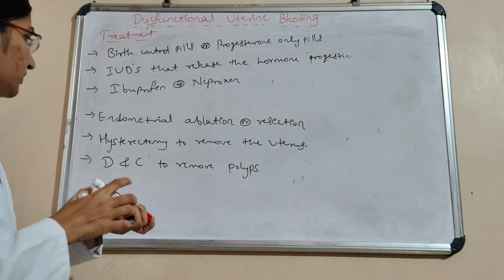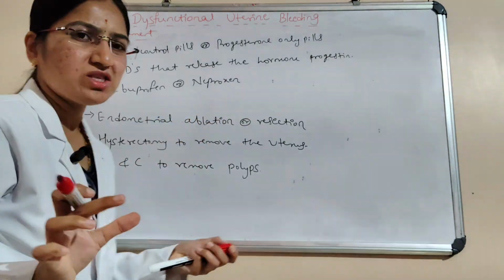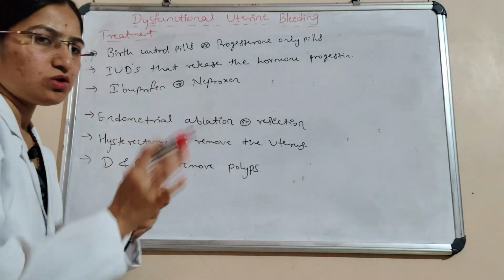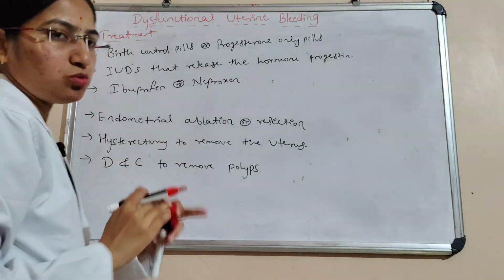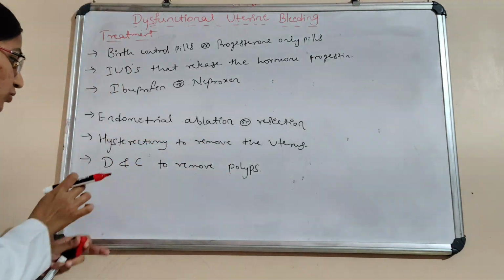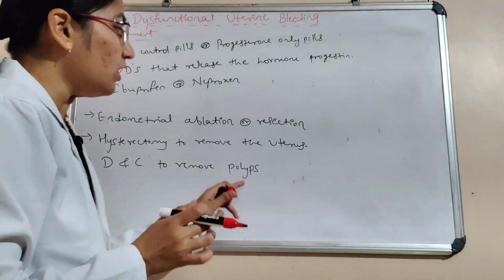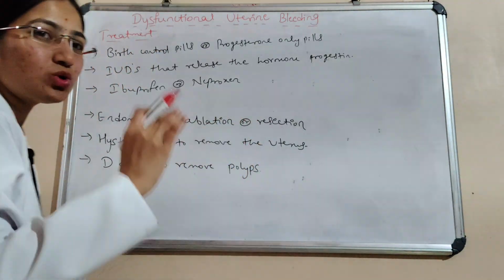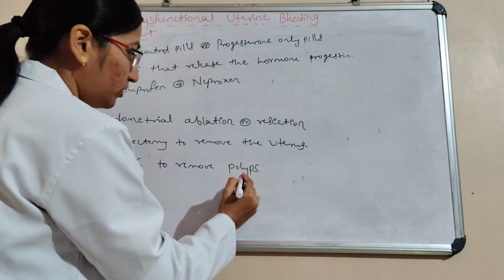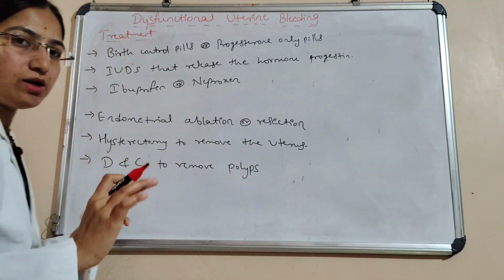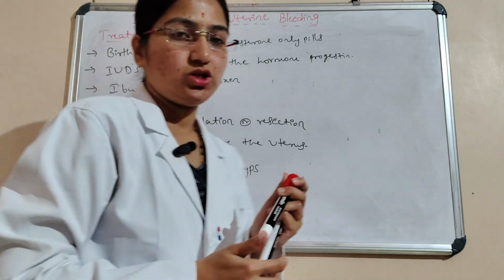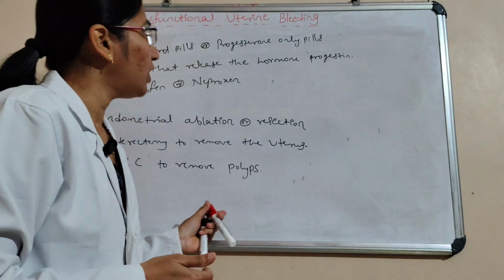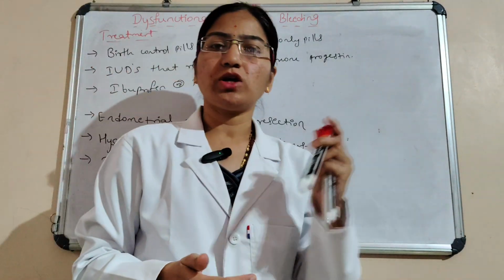Endometrial ablation is nothing but destruction of the endometrial layer of tissue. Hysterectomy is a surgical procedure to remove the uterus. Polyps are tissue growths, and they have to be removed by a small surgical procedure, that is dilatation and curettage. This is all about dysfunctional uterine bleeding.